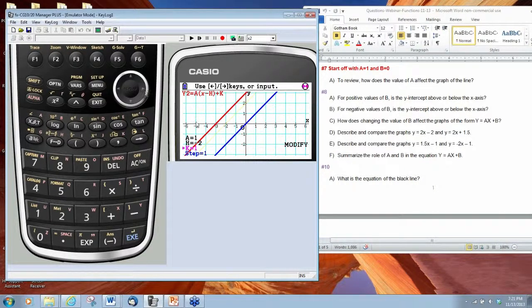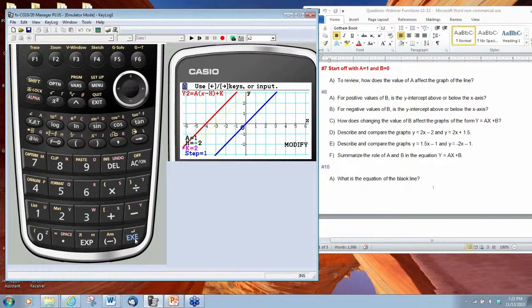If I do it again, our previous line is now moved up 2 units. So it seems we have k equal to 2. K tells us something about how the line is going to move vertically. So k is the variable that affects how our parent line moves up and down.